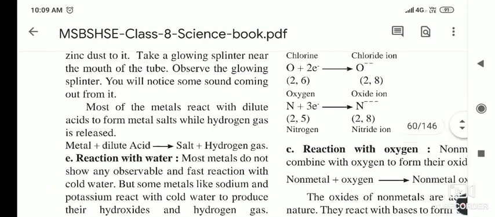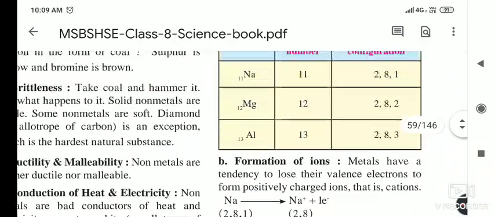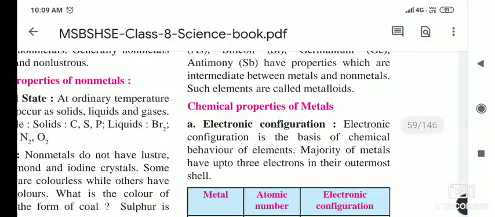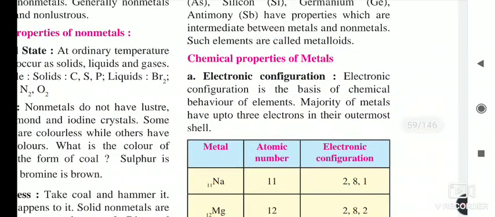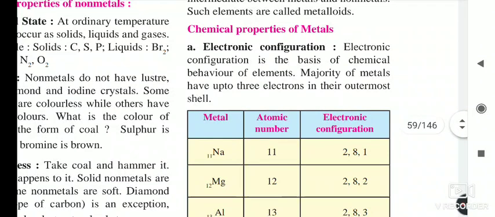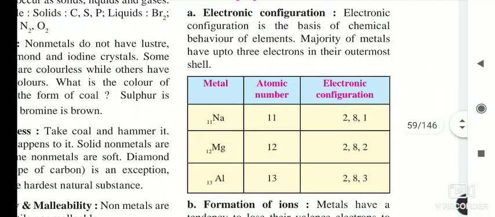So these are the chemical properties of metals. First, in the electronic configuration, the outermost orbit has 1, 2 or 3 valence electrons.